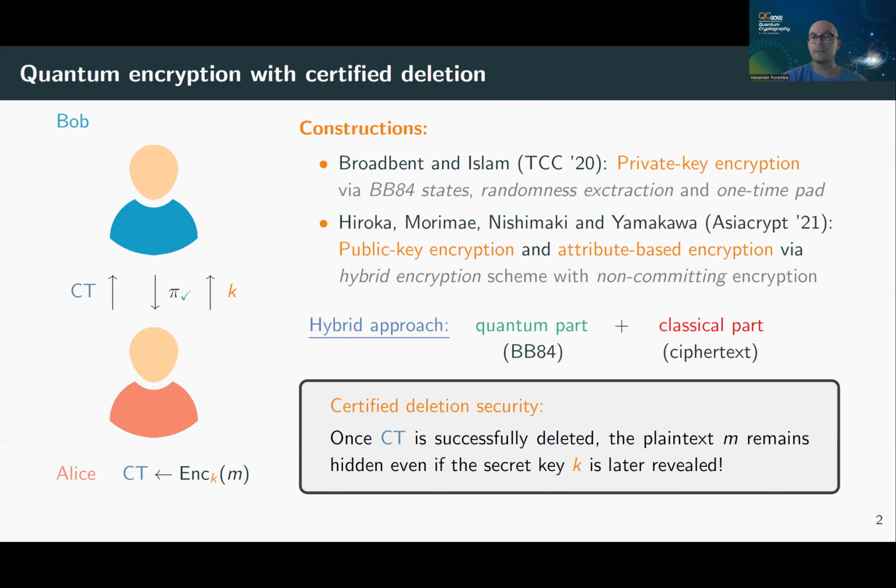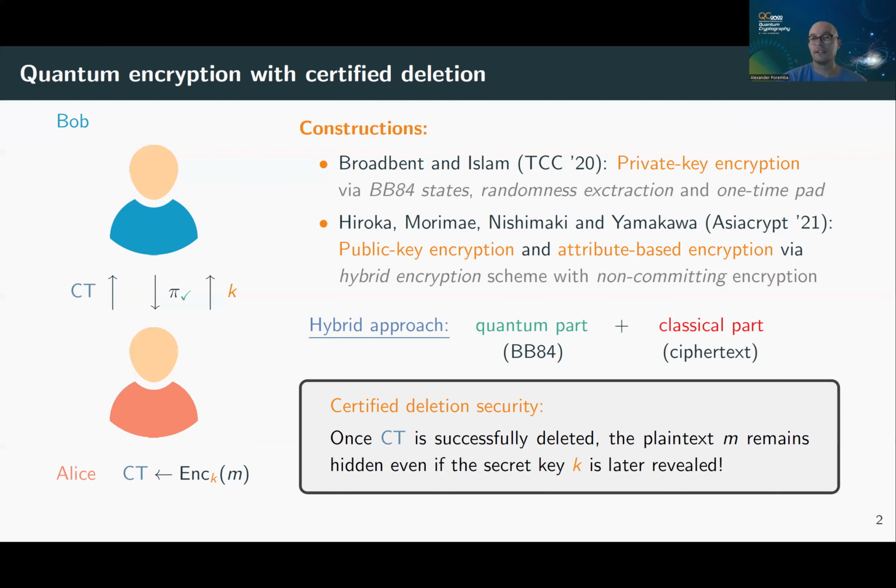Broadbent and Islam exploited this property and said, if you want to delete a quantum ciphertext, then show me a Hadamard basis measurement outcome. The information that's required to decrypt will not be in the Hadamard basis, it'll be in the computational basis.